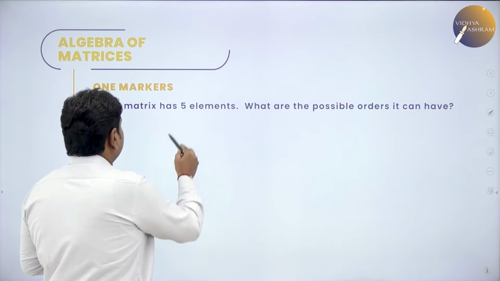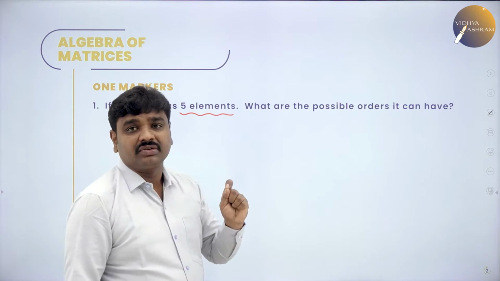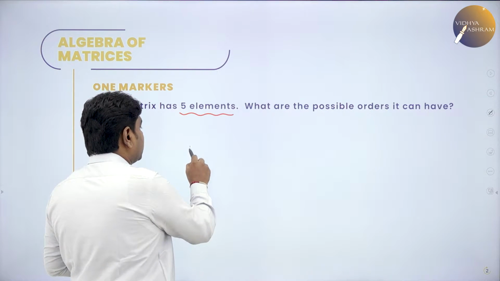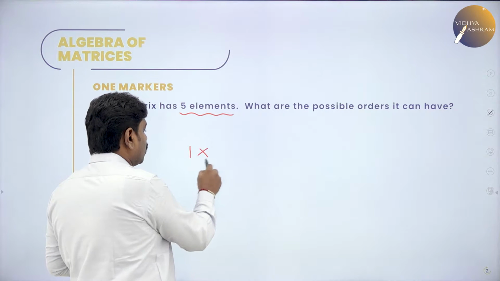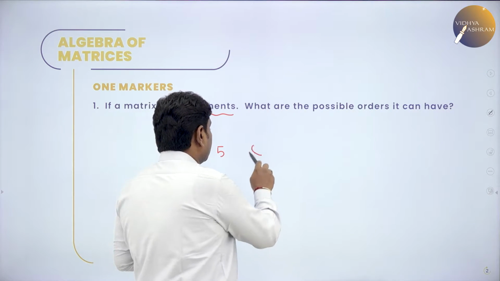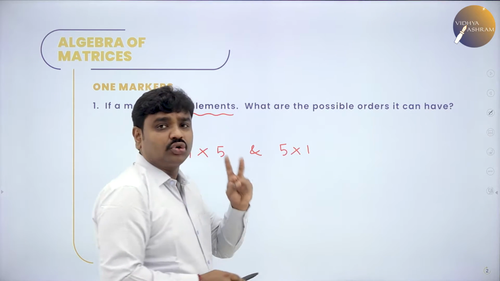Now, they told a matrix has 5 elements in it. What are the possible orders? In how many ways can you arrange the 5 elements? I can write it as 1 row and 5 columns. This is one possible order. And what is the other order? 5 rows and 1 column. These are the two possible orders.